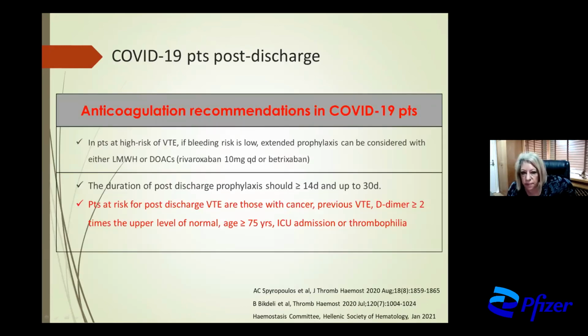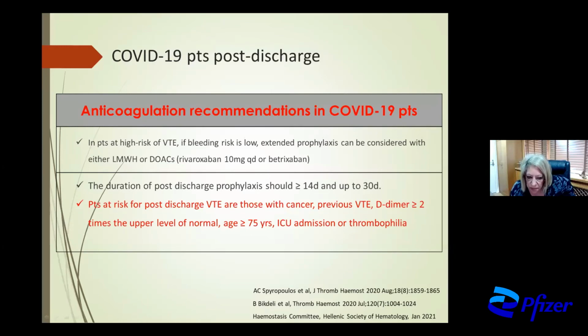What about corona patients post-discharge? In patients at high risk of venous thromboembolism, if the bleeding risk is low, we have to administer extended prophylaxis, either with low molecular weight heparin or DOACs, for example, rivaroxaban, 10 milligrams once a day. The duration of post-discharge prophylaxis should be at least 14 days up to 30 days, and for high-risk patients